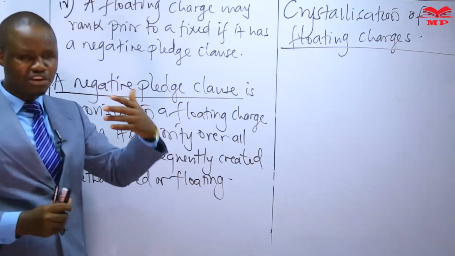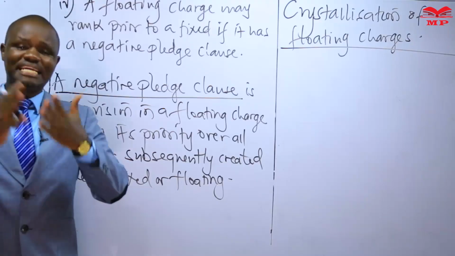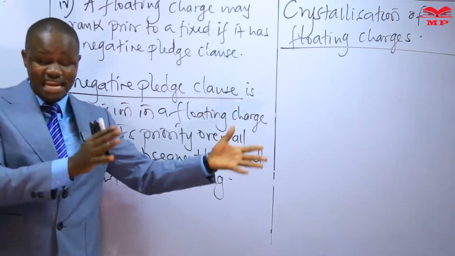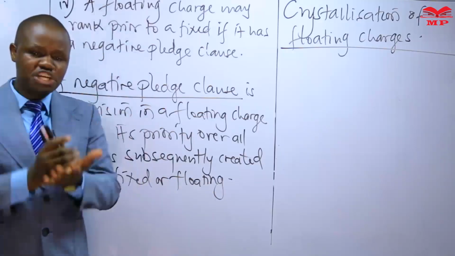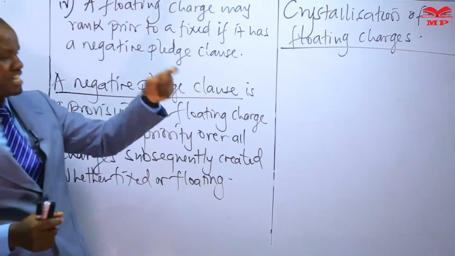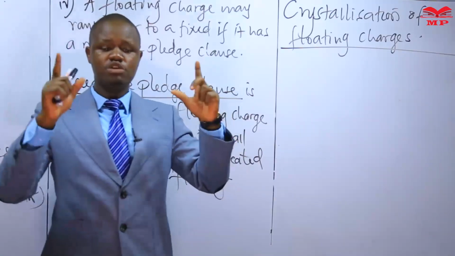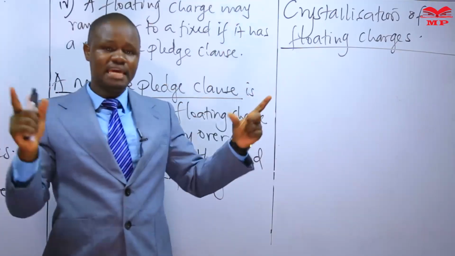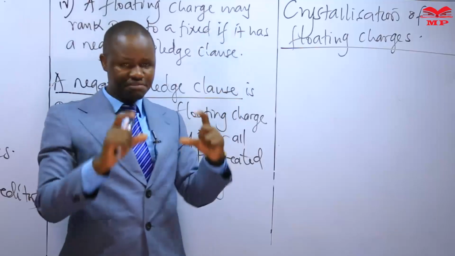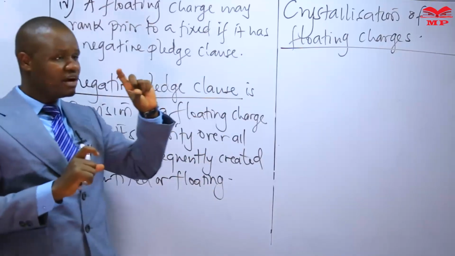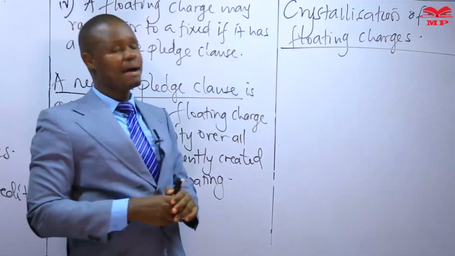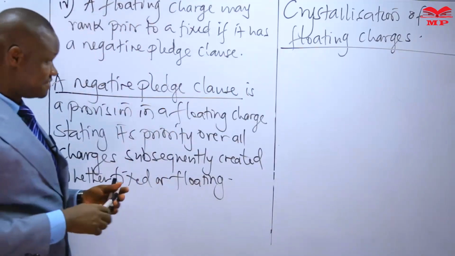Their terms may not be satisfied. So as a result of breach, which is suggested by any of these crystallizing events, the floating charge is laying a claim on a specific asset. It is doing what we would describe as hardening. It was previously floating. It is now hardening on a specific asset. It is now converting to become a fixed charge.